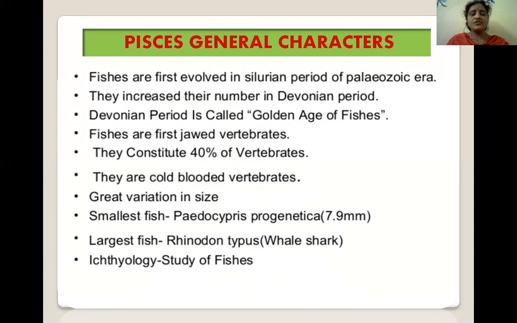The smallest fish is Pedocypris progenetica, which measures about 7.9 millimeters. The largest fish is Rhincodon typus, which is commonly known as the whale shark.